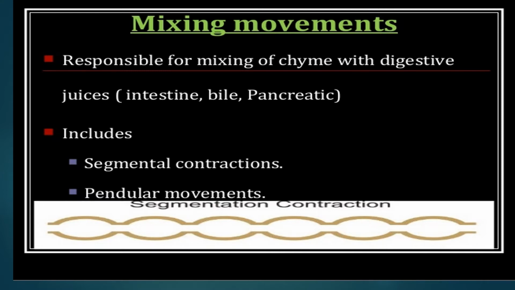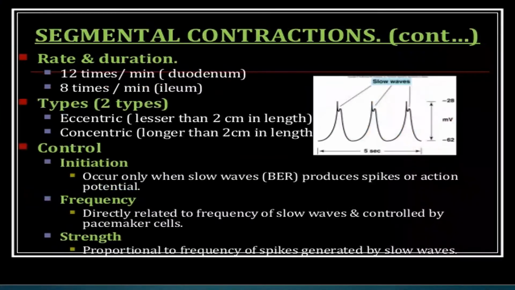In the intestine, with bile and pancreatic juices, mixing includes segmental contractions and pendular movements. The rate is 12 times per minute in the duodenum and 8 times per minute in the ileum. There are two types: eccentric contractions and concentric contractions. Eccentric is less than 2 centimeters in length, whereas concentric is longer than 2 centimeters in length.